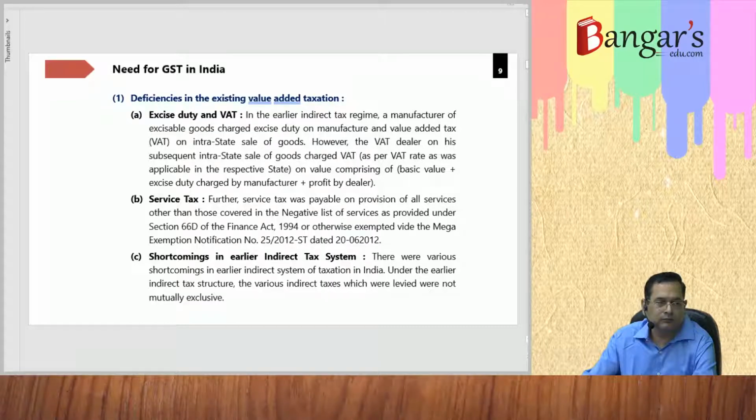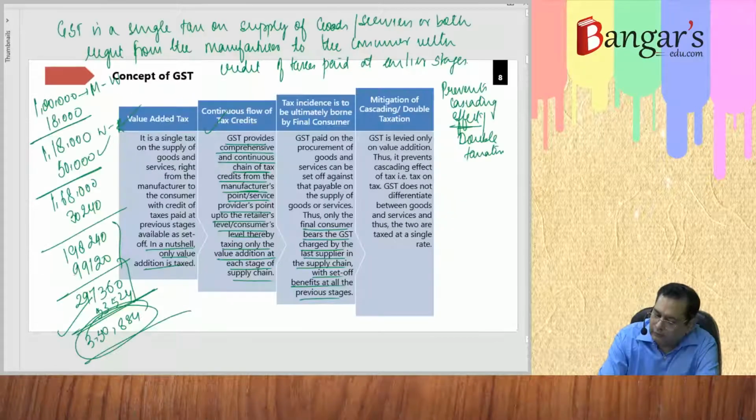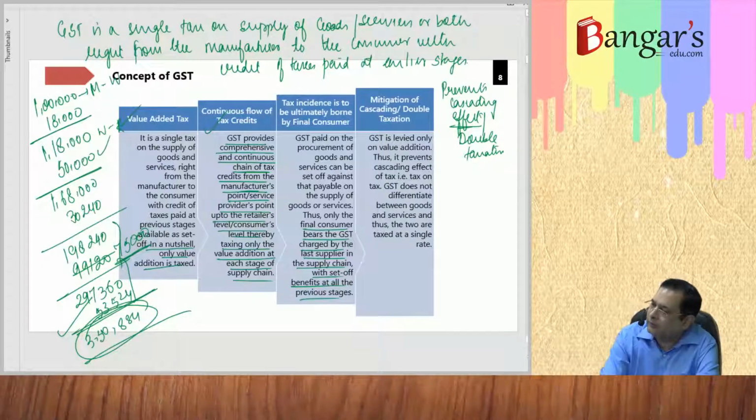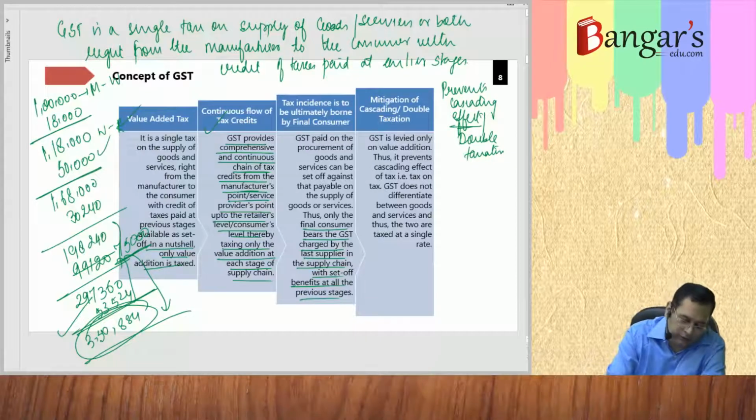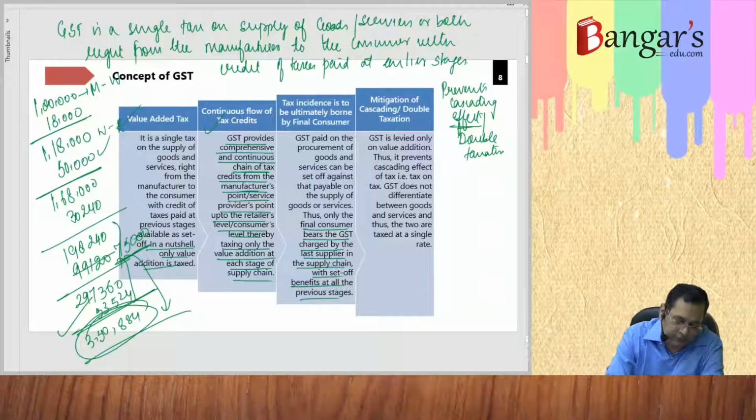In case you keep the value addition part the same here, say 50,000. In case you want, sir, we want only that the profit margin remains the same. If it is 75,000 as there was in the earlier question, then also you can see how much it is: 198,240 plus 75,000, which was the value addition there, into 18%.